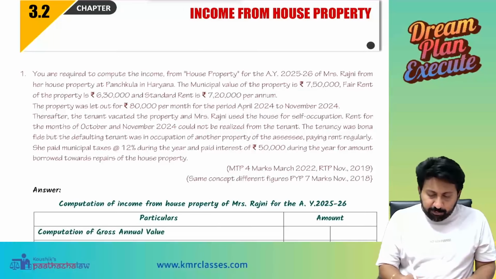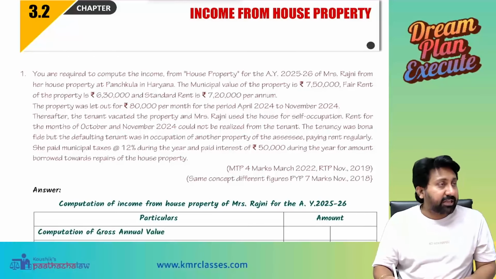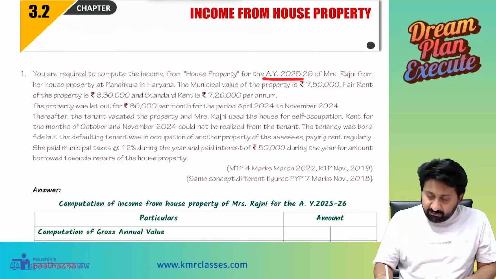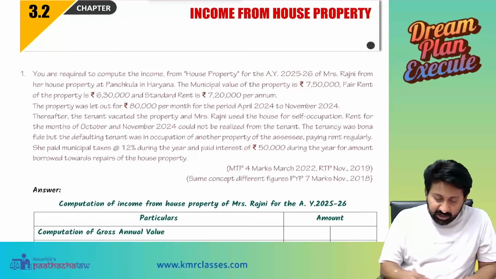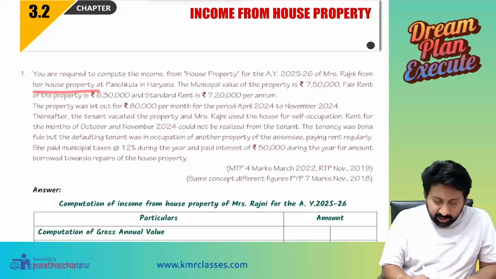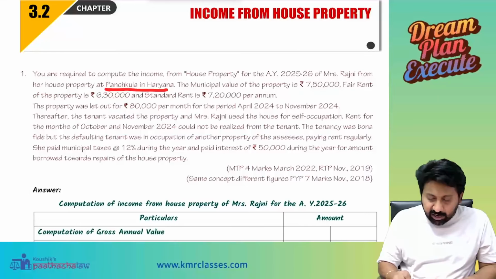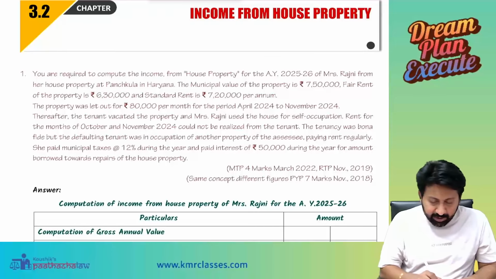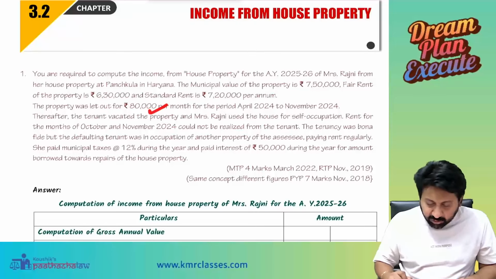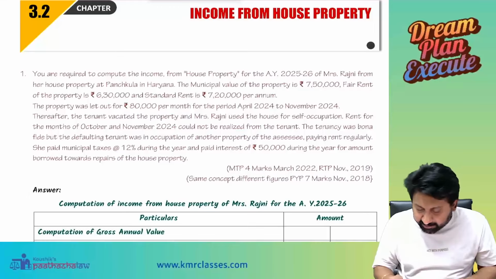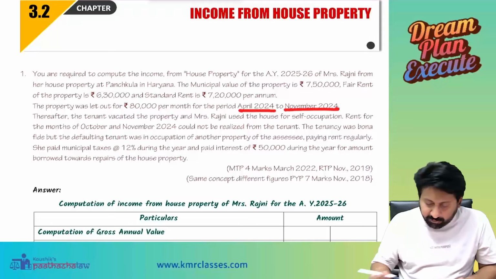You are required to compute the income from house property for the assessment year 25-26 for Mrs. Rajini from her house property at Panchkula in Haryana. Municipal value 7,50,000, fair rent 6,30,000, standard rent 7,20,000 per annum. The property was let out for 80,000 per month for the period between April 24 to November 24.